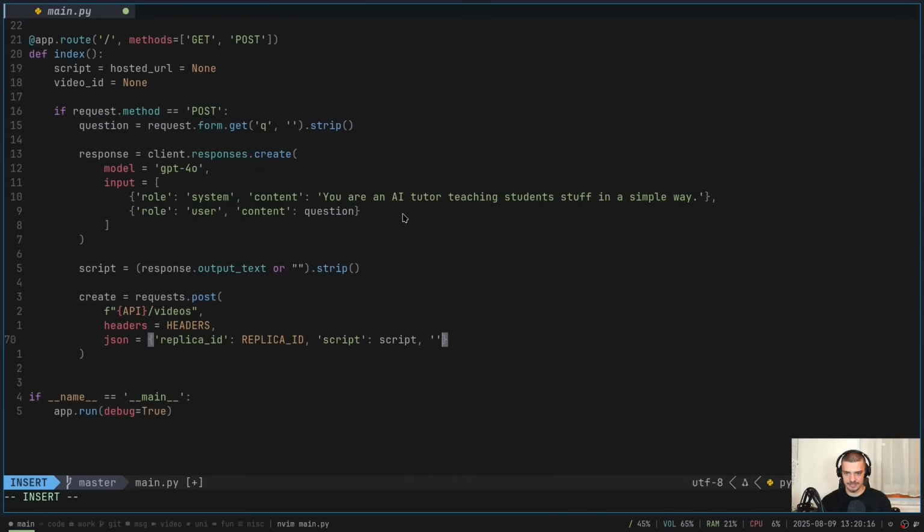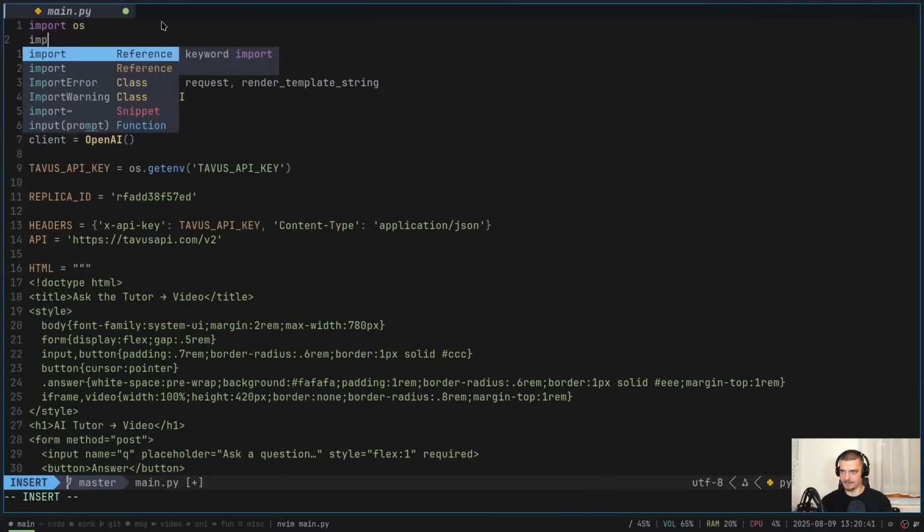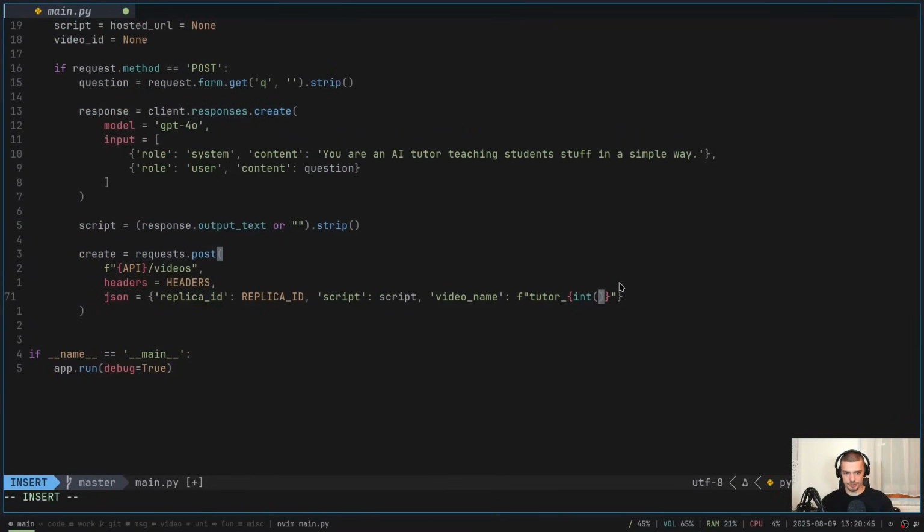And then we also need a video name, tutor, and then underscore. And for this, I need to import the time module. So I'm going to say here import time. I just want to have a timestamp. So basically the integer of time.time, like this. Very simple, just so we have a unique timestamp because we're not going to submit two requests in the same second.